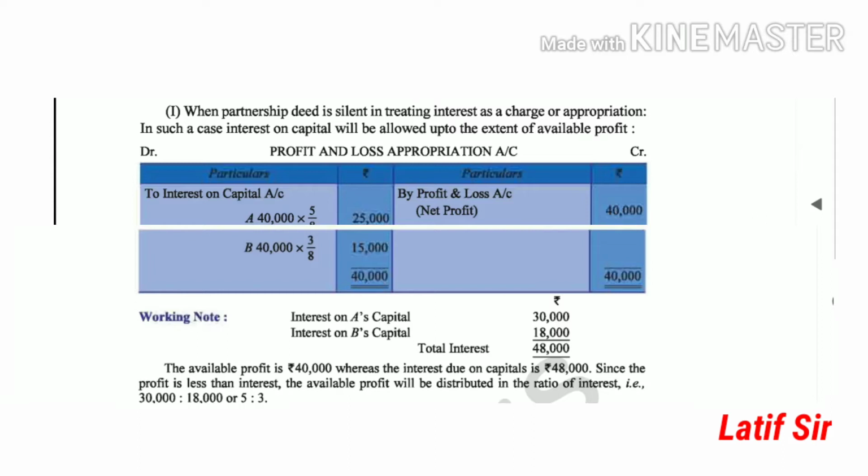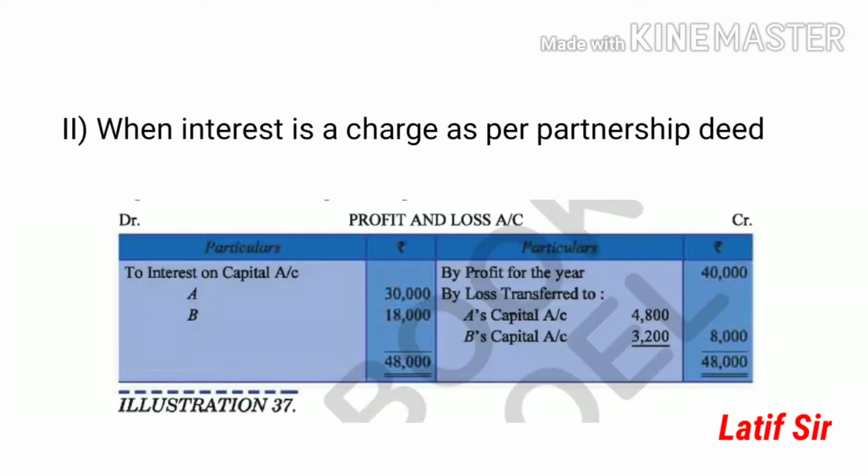But how to pay the 40,000? Based on the capital ratio. The capitals of A and B are 5 lakhs and 3 lakhs, so the ratio is 5:3. Remember, profit is insufficient, so the interest on capital is restricted to the profit only. The 40,000 is divided in the capital ratio of 5:3 and distributed.